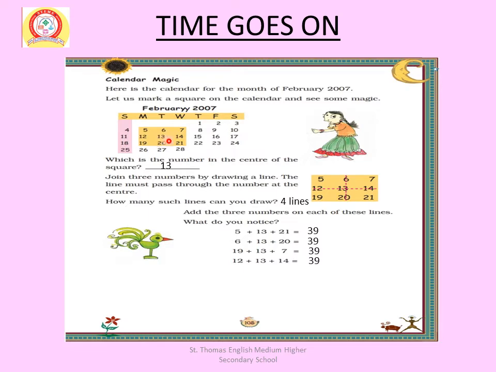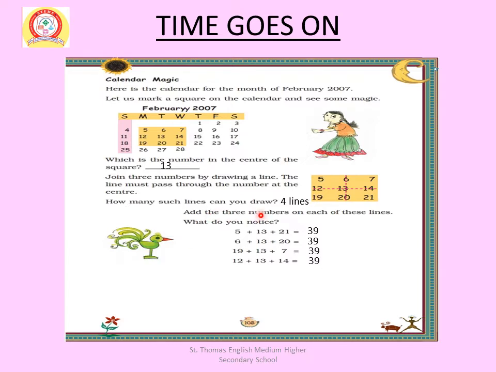Now join three numbers by drawing a line. Three numbers joining 12, 13, 14, one line, and then 6, 13, 20, another line. The line must pass through the number at the center, that is 13. How many such lines can you draw? 4 lines. How? 12, 13, 14, one line; 6, 13, 20, another line; 5, 13, 21, another line; and then 7, 13, 19, another line.